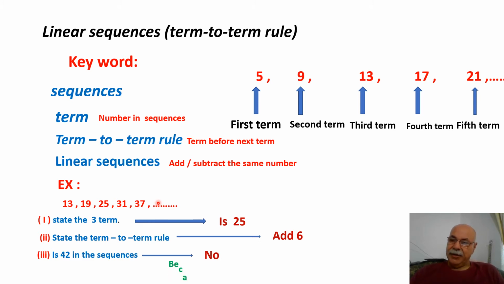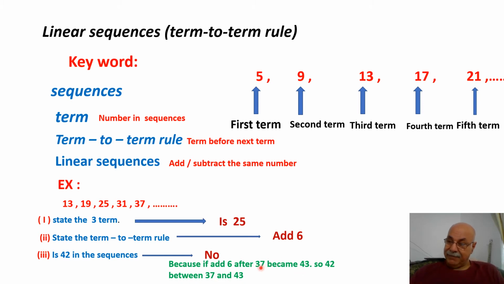No. Why no? Because if I add 6 after 37, I get 43. 37, 38, 39, 40, 41, 42, 43.